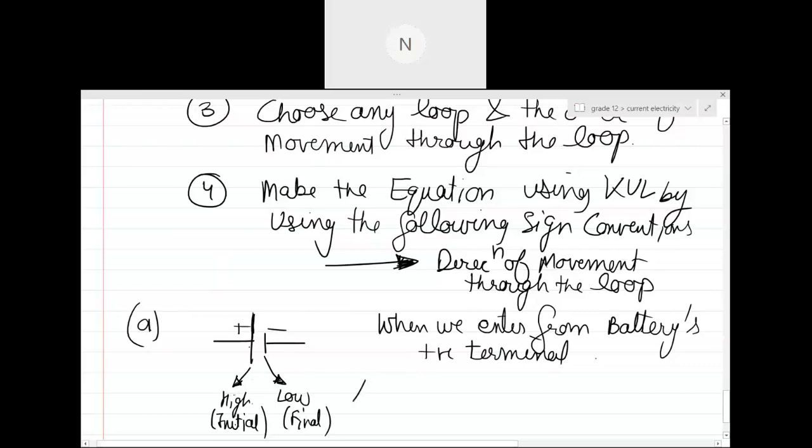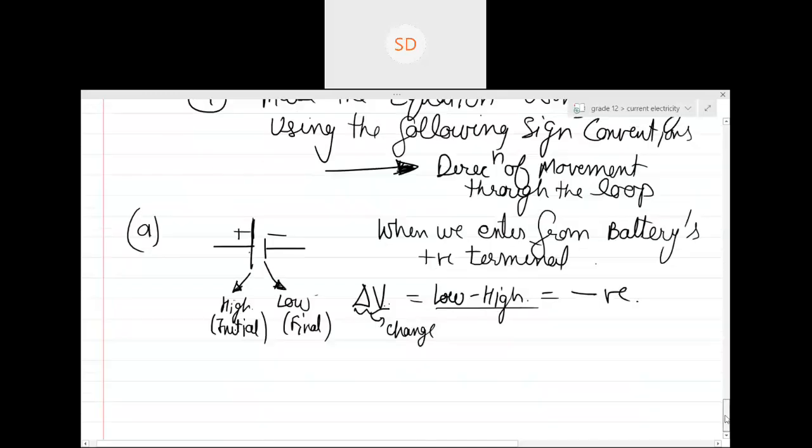So tell me the change, delta V, the change in potential, will it be like low minus high? Final minus initial, right? Every time whenever you talk about a change, it's final minus initial, so basically low minus high, right? Yes, sir. So if it is low minus high, then will it be positive or will it be negative? Negative. So can you see in this particular thing, I'll write it over here for your reference. From next, I won't be doing this.